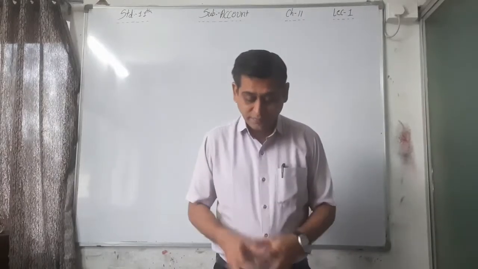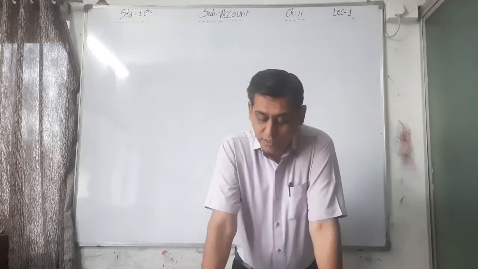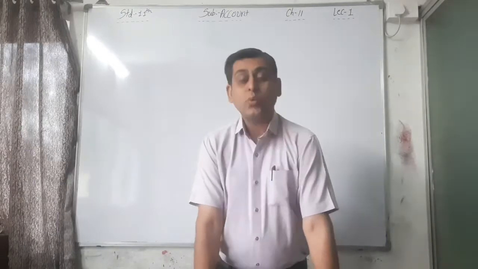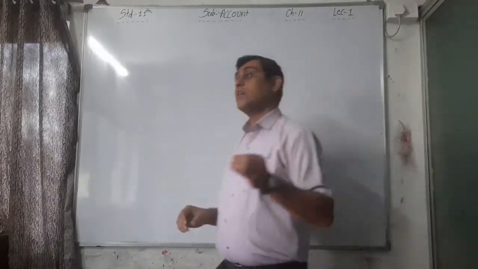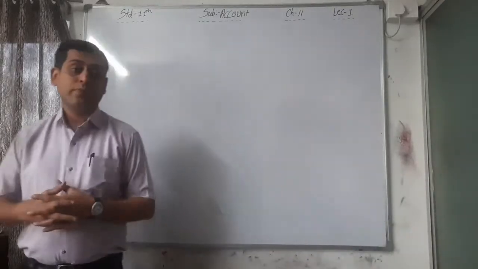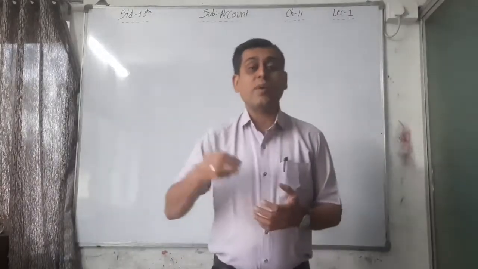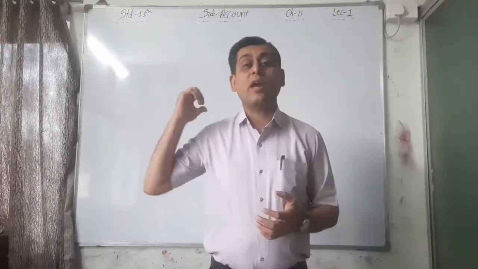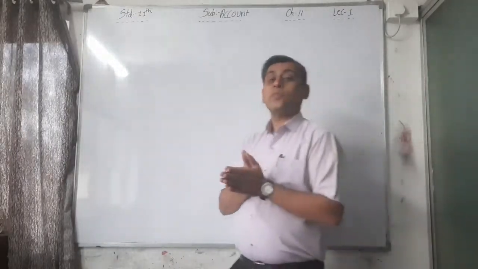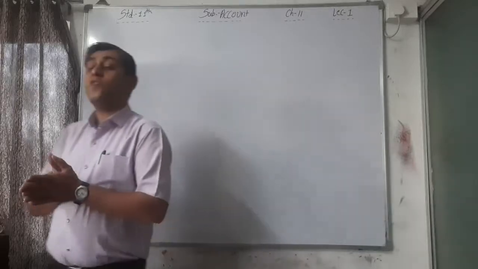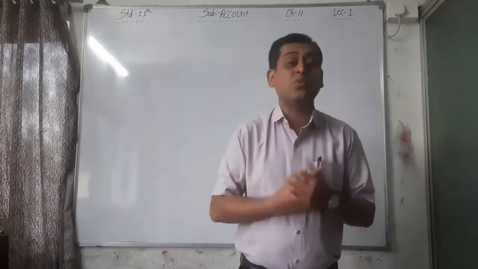The bank fills up the details in the passbook for its customer. The bank writes down all the transactions by the customer in the passbook. I am the customer of the bank, so I write my transactions in my cash book. Now we just want to tally these two. If it is correct, then it's okay. If not, then find out why it is not correct, because the transaction is one.